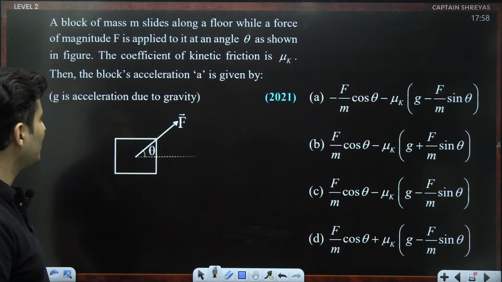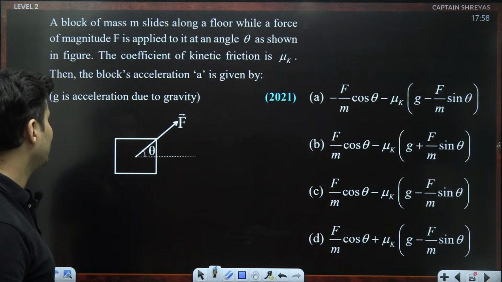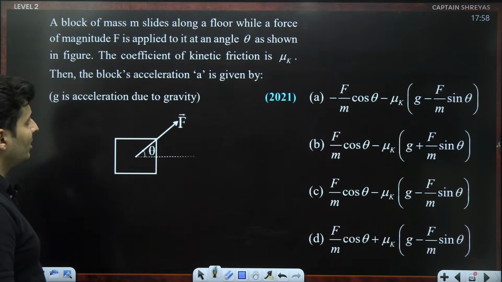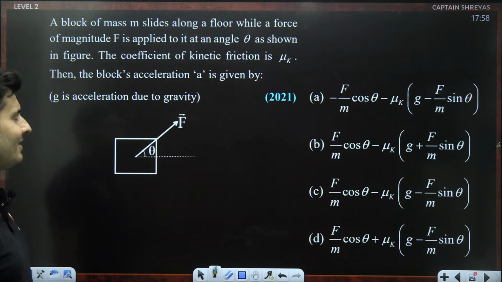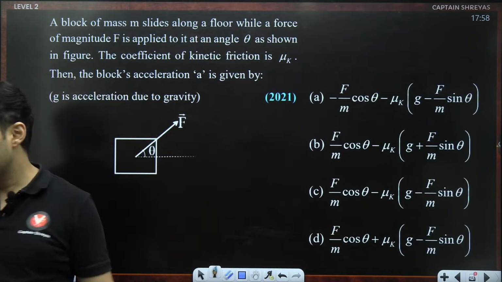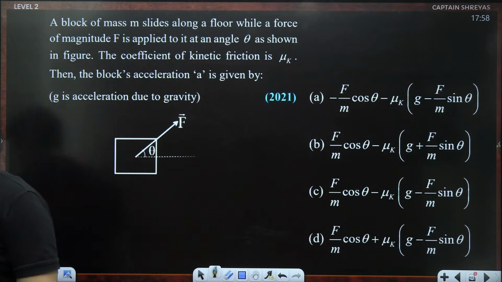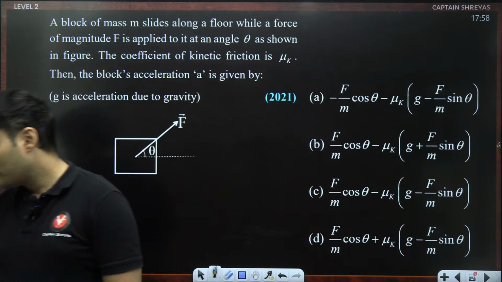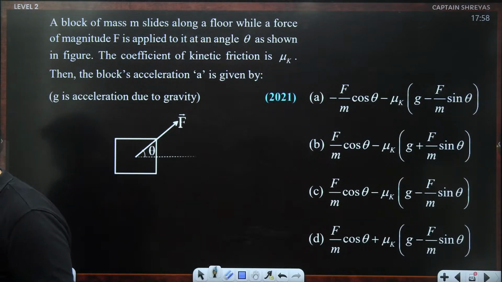Okay, let's do this question which was asked in 2021. A block of mass m slides on a floor. Net force is applied at an angle as shown. The coefficient of kinetic friction is mu k. The block's acceleration is given by... Wow, what a beautiful question, guys. Look at the options. The options only look so scary. But let me tell you, it is not so difficult once you start solving it.